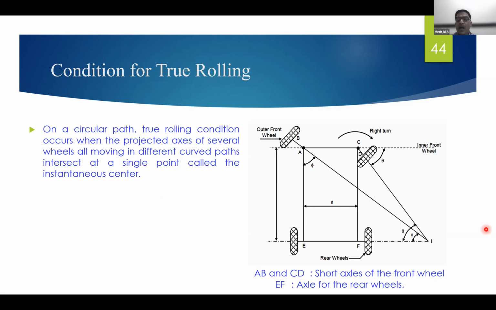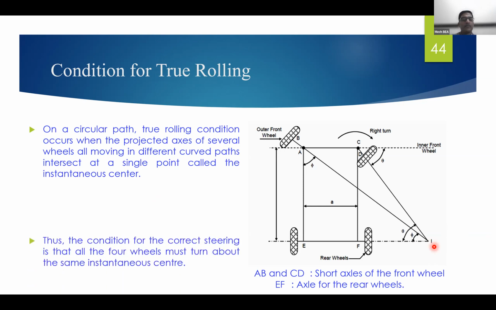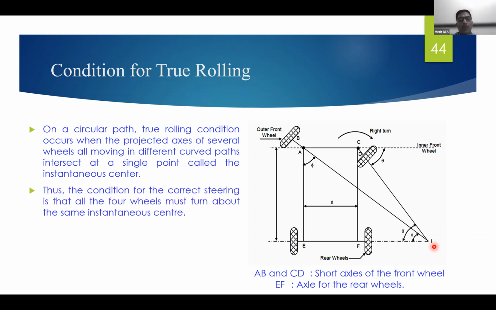So this point I is called the instantaneous center. Thus the condition for correct steering is that all four wheels must turn about the same instantaneous center. Only then is the condition for true rolling achieved.